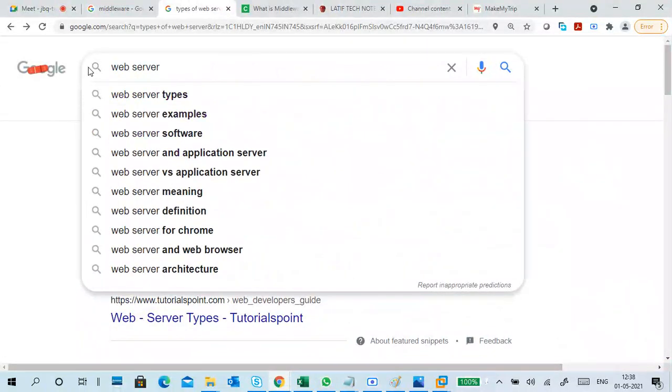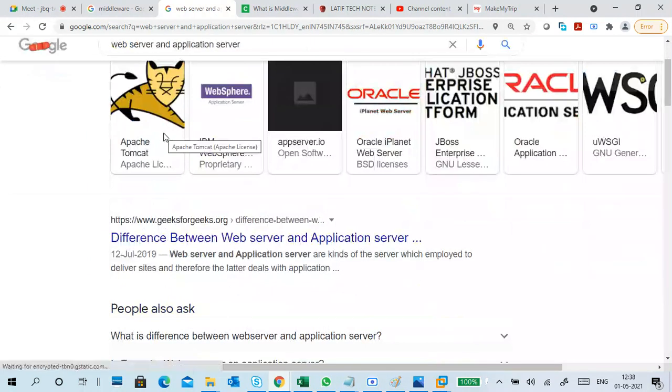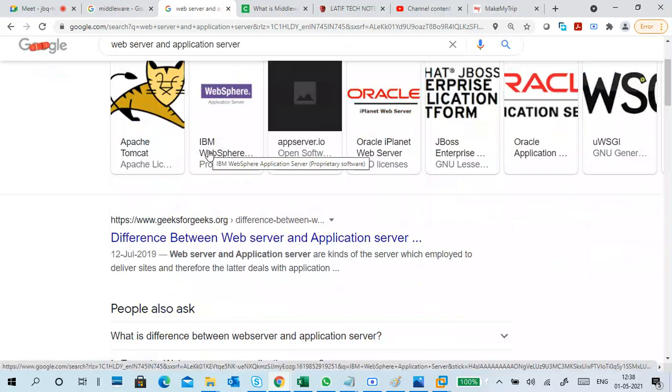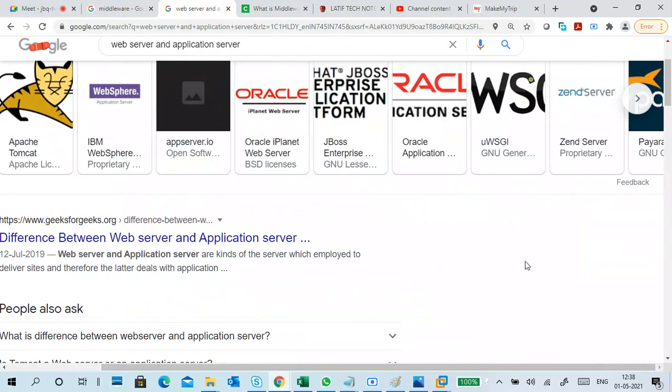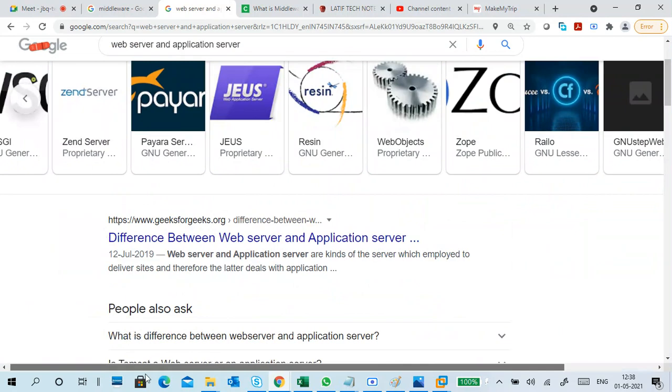When I type web application, we'll also get an application server. You can get easy information from Tutorials Point also. Tomcat, IBM WebSphere, iPlanet Web Server, JBoss, like these are all a combination of both things.